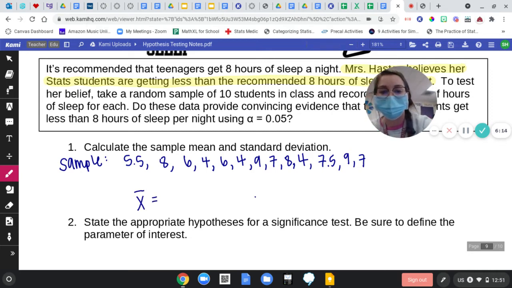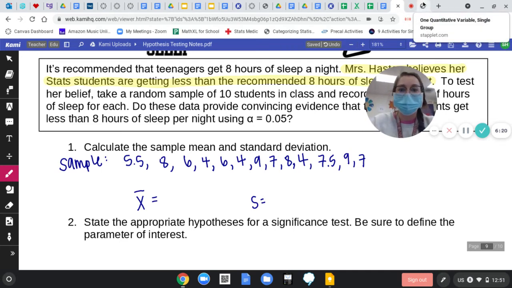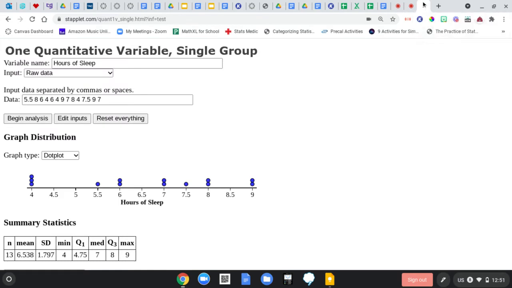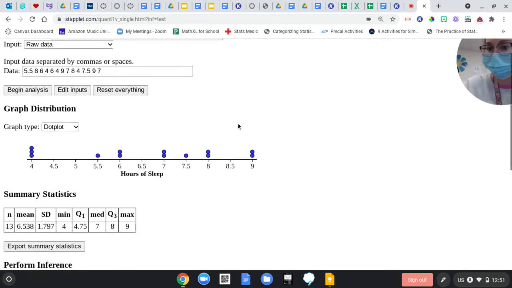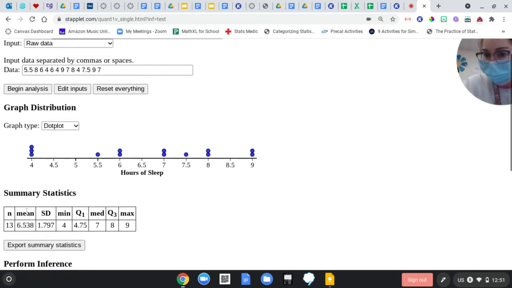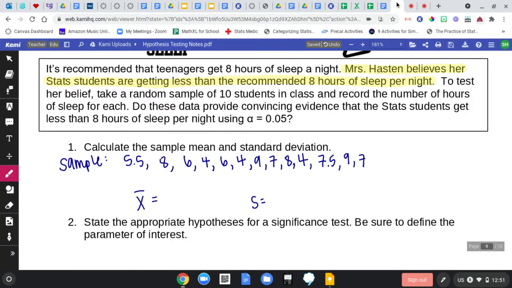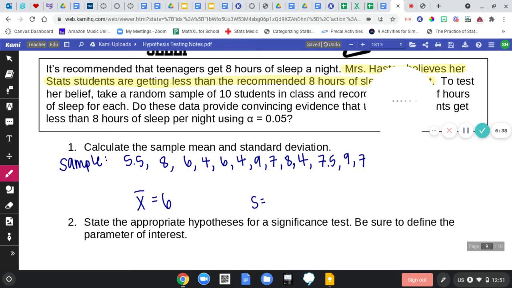And sample standard deviation, S. So those are what they actually asked for in this problem. Statlet calculated all of that for me. So I'm going back over here. Here we go, mean and standard deviation. So 6.538 and 1.797.